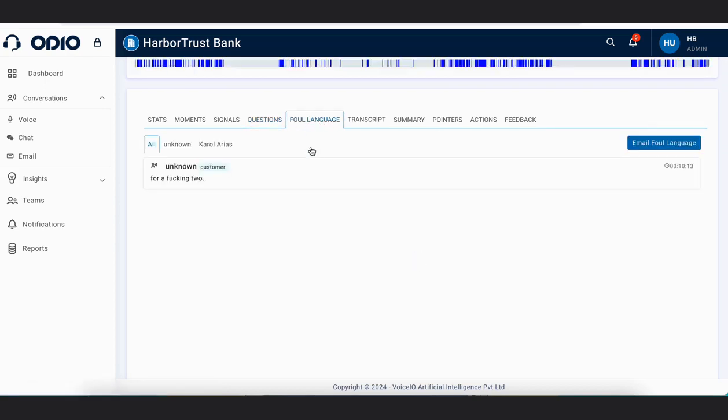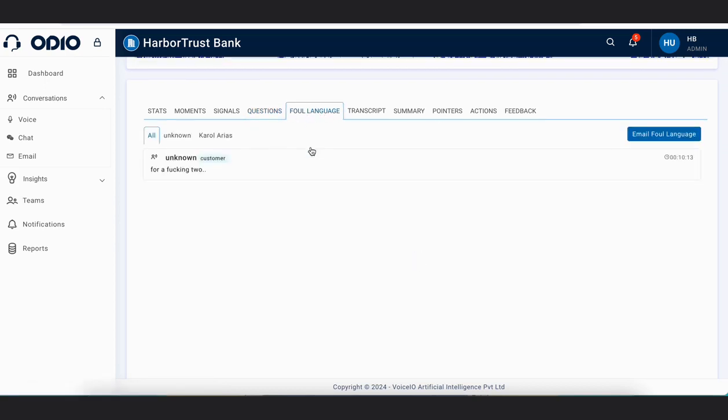And then we have foul language. If anybody has used foul language, it will come under this tab. So in this case, the foul language has been used by the customer. If it has been used by an agent, then in that case it will definitely be marked as a fatal call. But in this case, the customer has used this language, so of course we cannot impact the agent's scoring for this.